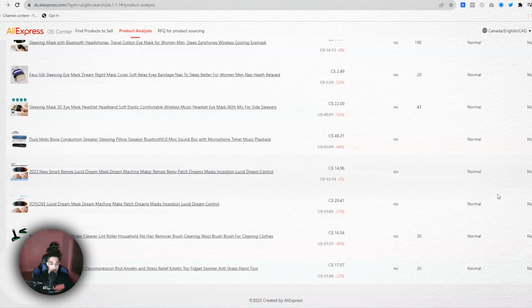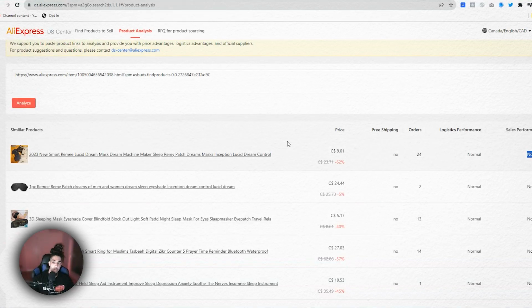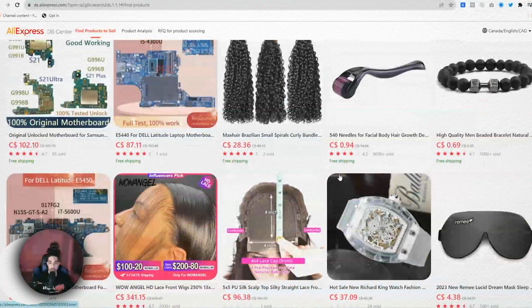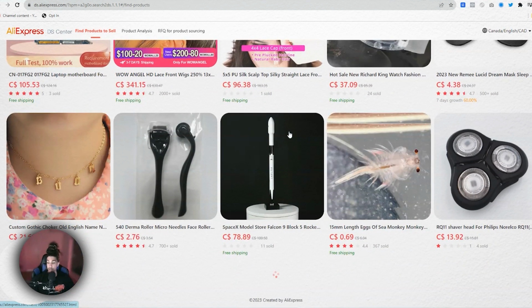Sales performance is regular. If you ever see anything that has higher sales performance, that means that there's probably a dropshipper out there that doesn't have a private supplier that's actually selling this product for themselves. So once again, there's a whole bunch of different products on this platform here that I've seen sell well. Like that product that I just clicked sold very well in the past. This might be an untapped product. Looks like a Richard Mille. You guys could probably make something work out of that.